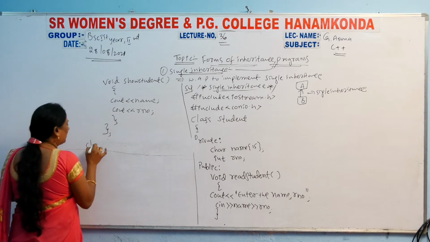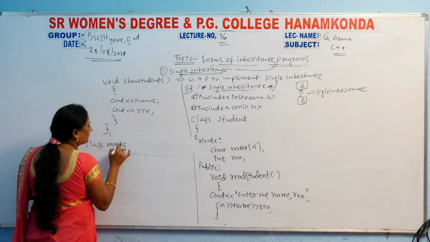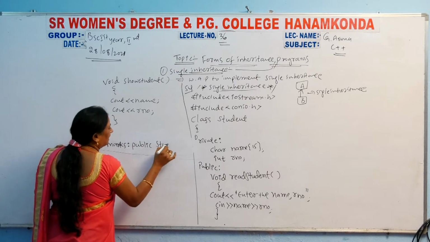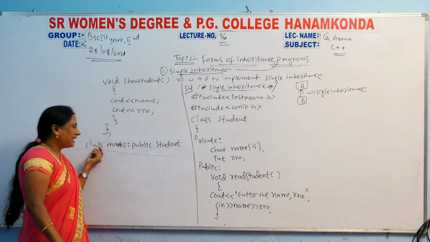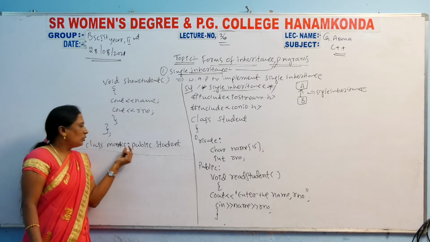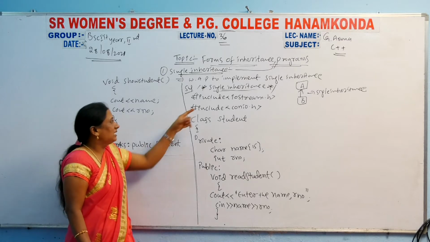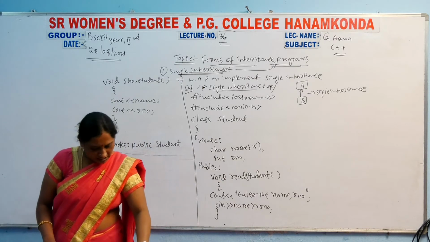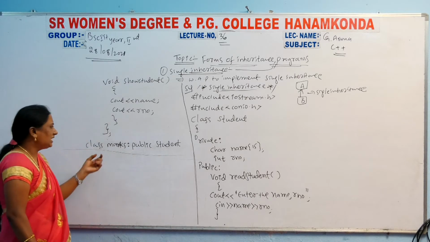So once again, I write class marks, which is the derived class, public, and student is the base class. Clear? Here the class name is marks, the derived class, and public is the access specifier. Before that you have to use the colon symbol, as we discussed yesterday. Then student is the base class name, so you have to declare it here.